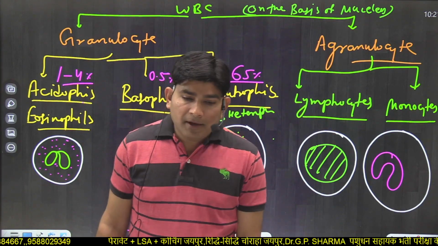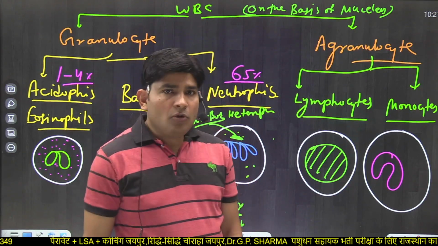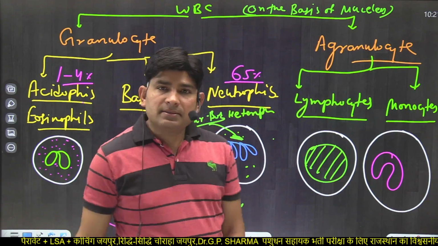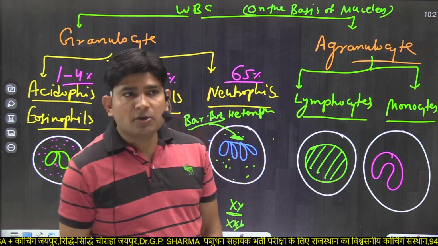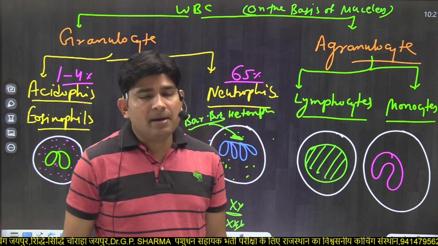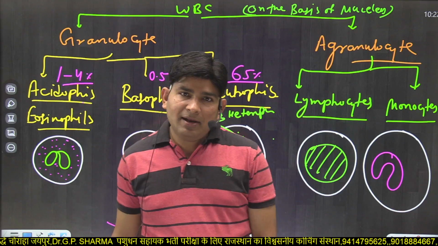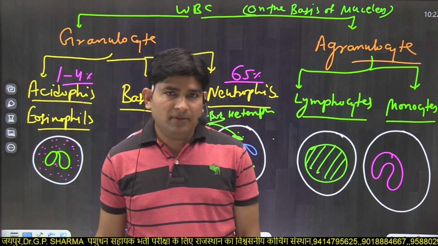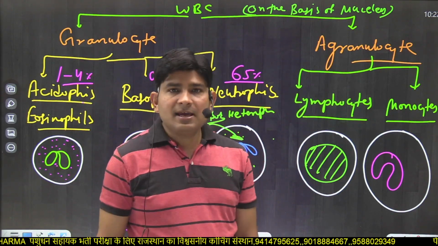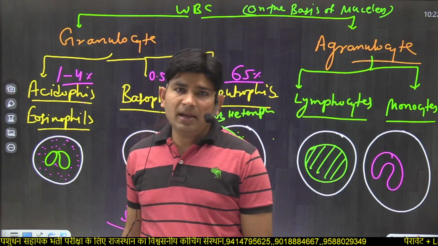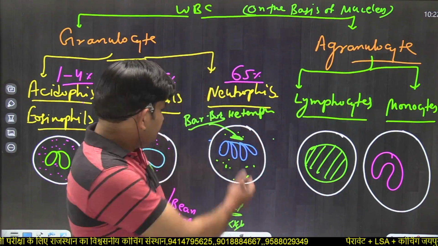Females have two X chromosomes, so the number of bar bodies is one, and a general male, with no disease and no chromosomal aberration, has no bar body. So neutrophils are the blood cells by which we can say this is female, this is male, having the property of sex determination.